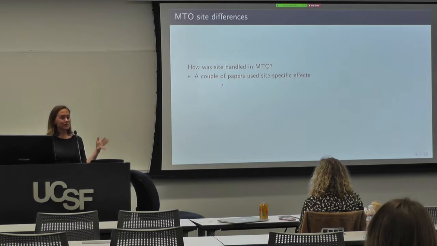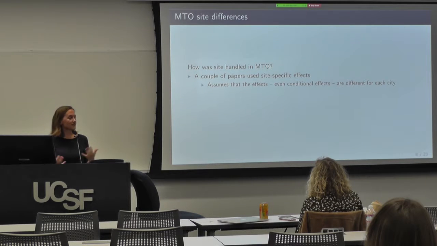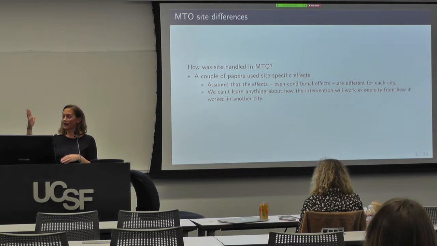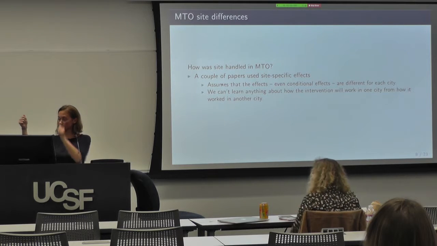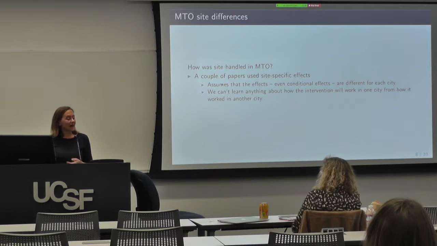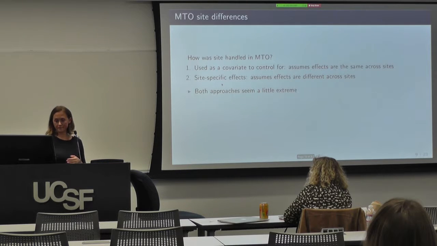Now, the vast majority of these hundreds and hundreds of papers use site as a fixed effect, but a few papers actually used site-specific effects. And that assumes that the effects, even the conditional ones, are different for every city. Again, we can think about that in terms of regression, because we are now interacting that treatment effect coefficient with site, with a dummy variable for site. What that means is that we can't actually learn anything about how the intervention will work in one city from how it worked in another city.